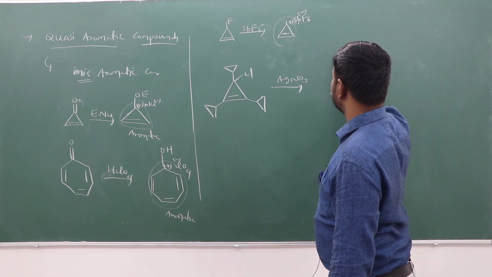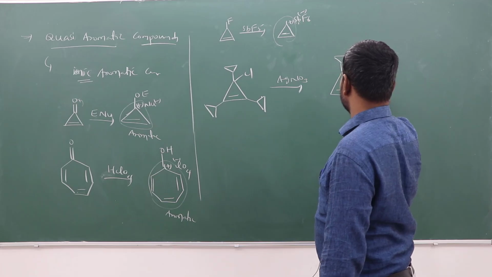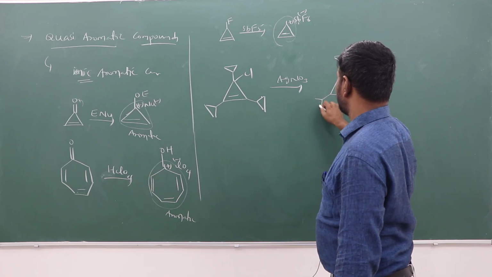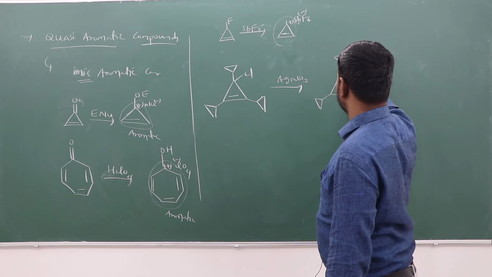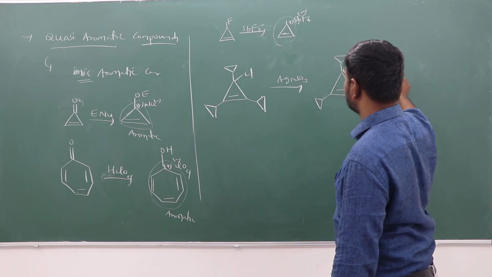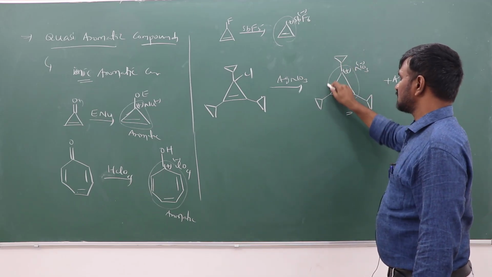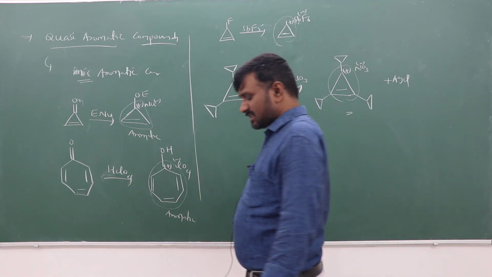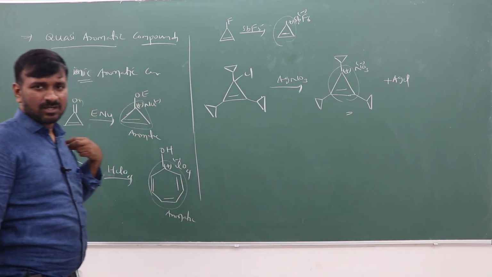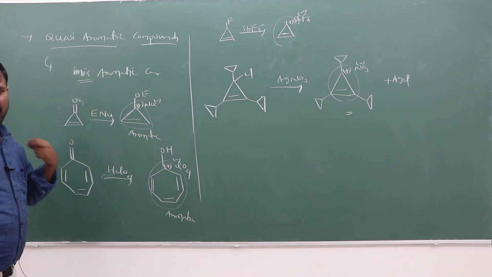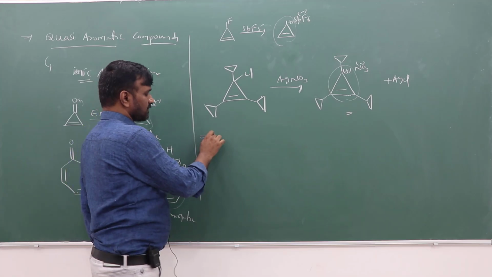When the reaction takes place, we get plus NO3 minus plus AgCl. This is also aromatic, but as an ionic compound it is quasi-aromatic. These are quasi-aromatic compounds.